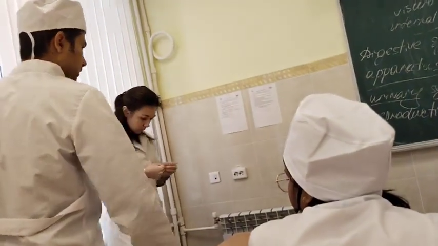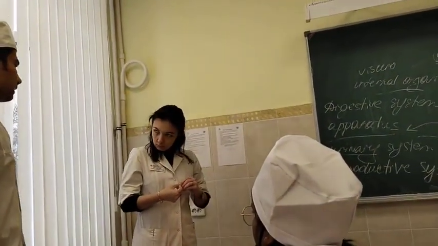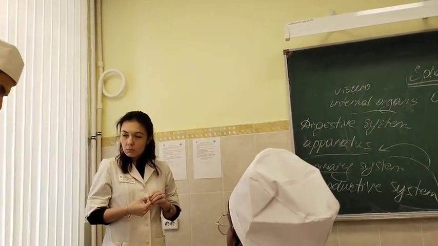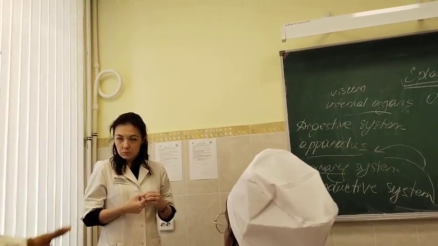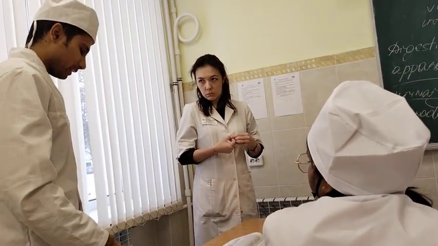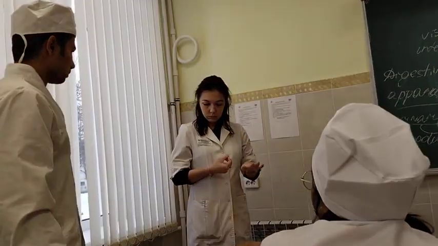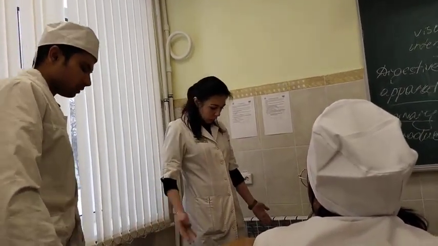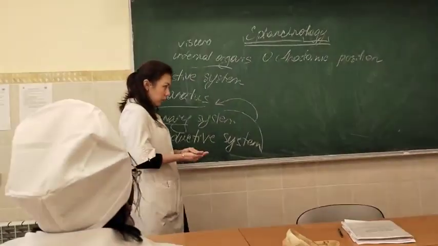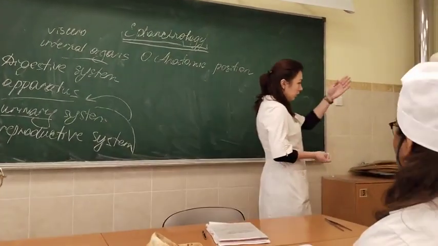It is a position where the person is standing straight, head forward, both hands facing forward, both palms facing forward, and the legs with the plantar surface on the floor. Yes, so the upper limbs are at the side also. Palmar surfaces, yes. The hands are faced forward, and the face is also forward.